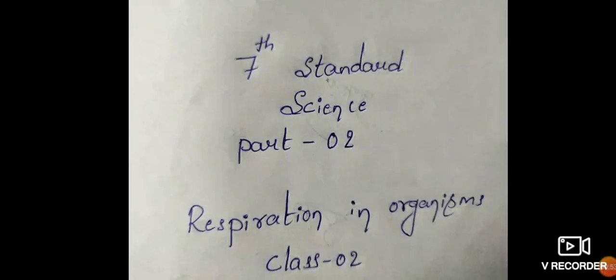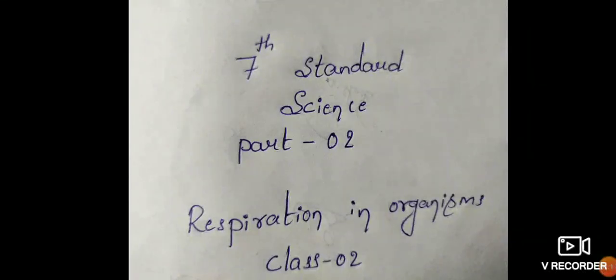And we also studied the definition of breathing rate, that is, the number of times a person breathes in a minute is termed as breathing rate. We studied in the previous class that the breathing rate definition is very important, because if they ask for 1 mark, define breathing rate, the answer is: the number of times a person breathes in a minute is termed as the breathing rate.